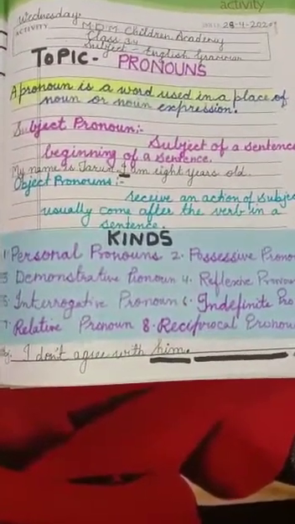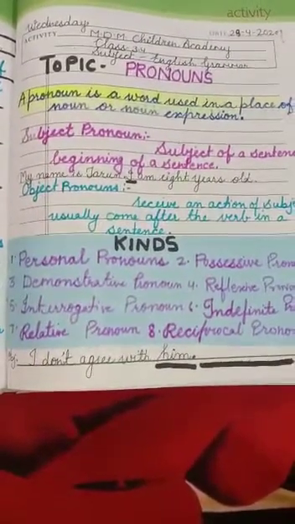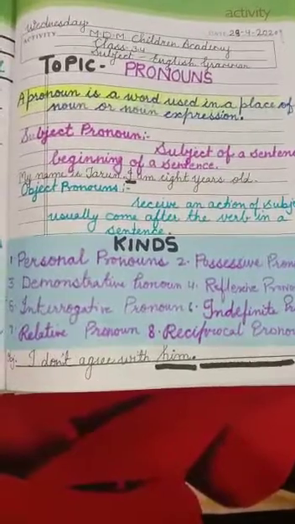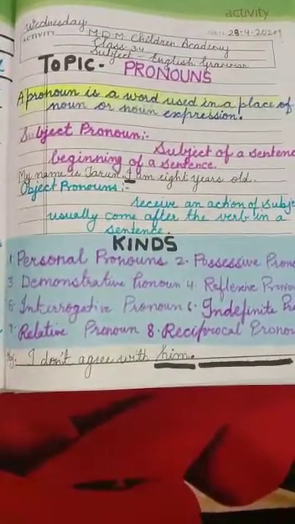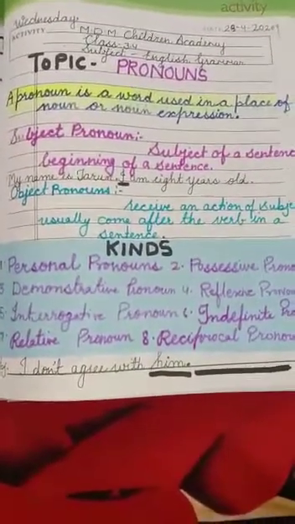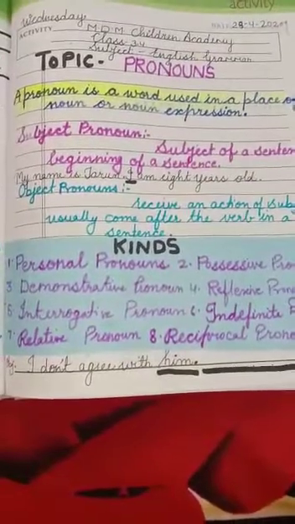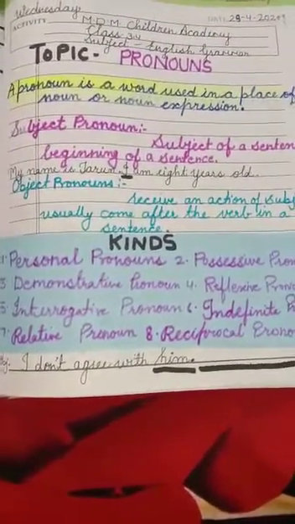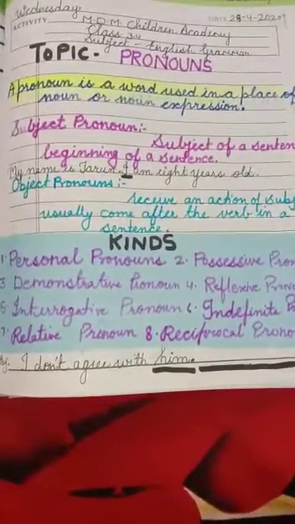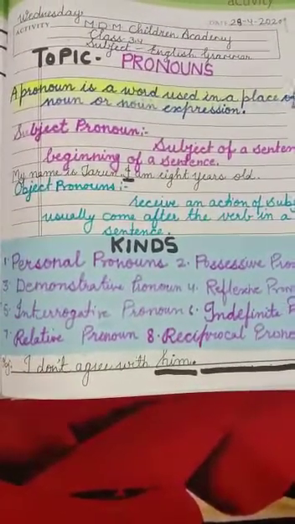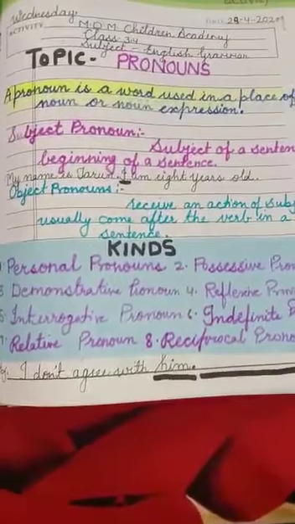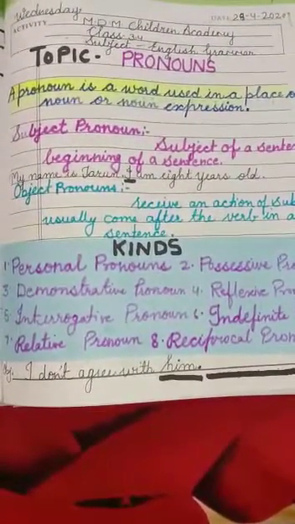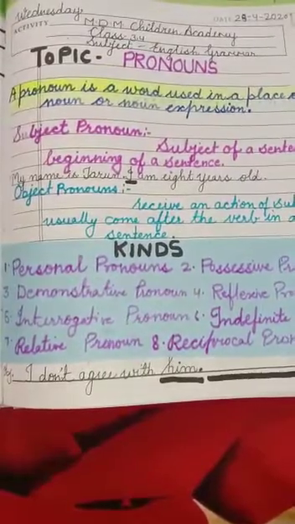I will tell you about subject pronoun and object pronoun, which you easily know. Let's talk about our first, the personal pronoun. A personal pronoun is a form of subject pronoun and object pronoun. Personal pronouns replace nouns that refer to people or things, like I, we, he, she, it, they.